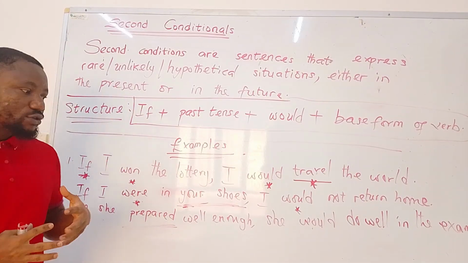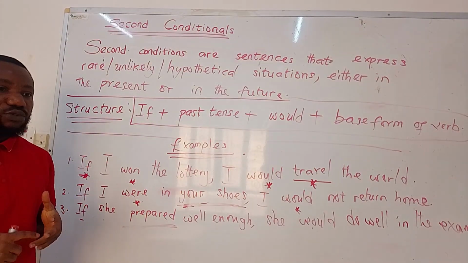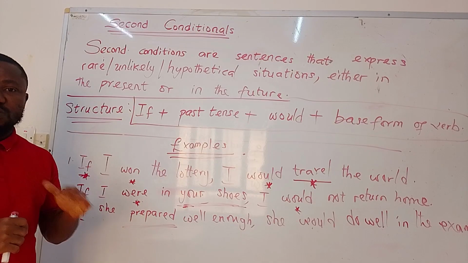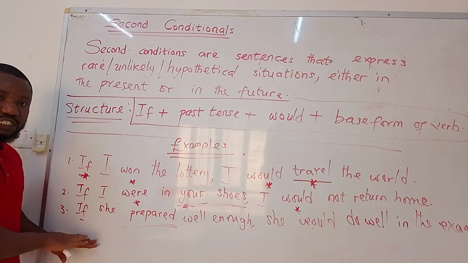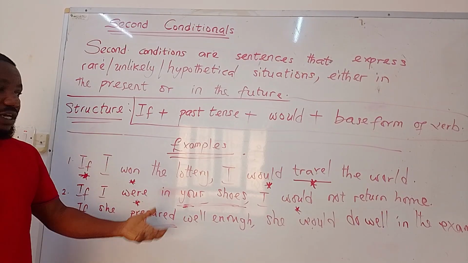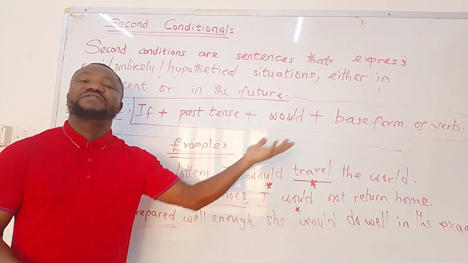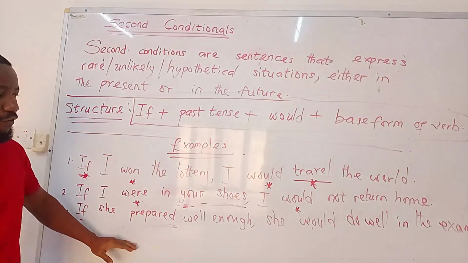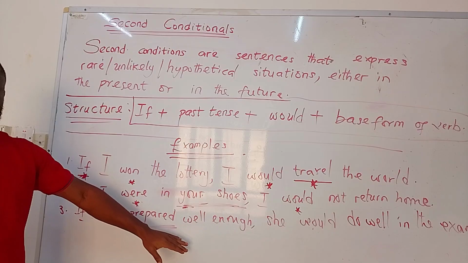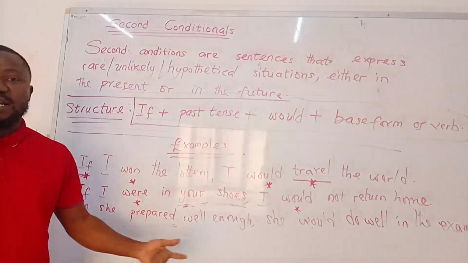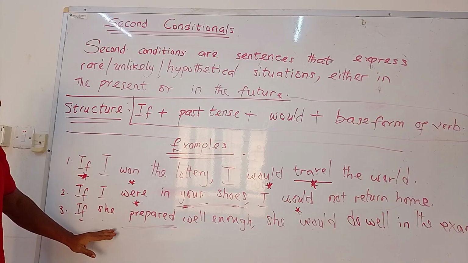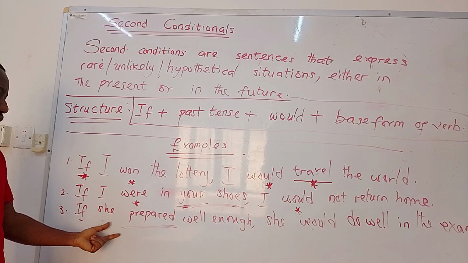If you have this student who doesn't prepare well, who doesn't read well, or is not meticulous about their studies, we often use this type of expression for them, that if they did the right thing, they would have this type of result. But of course, we know that the natural expectation of this person preparing well enough is very slim.